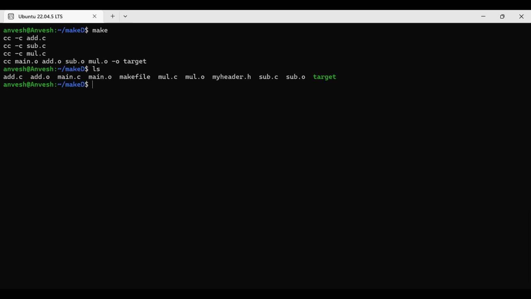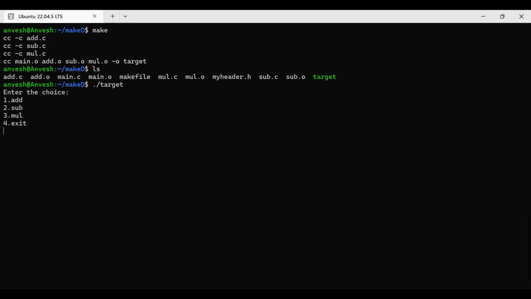Okay, see what files it generated. See, the target file is also generated. But if you are giving simply cc, it will generate a dot out. To run this file, simply you have to run dot slash target.